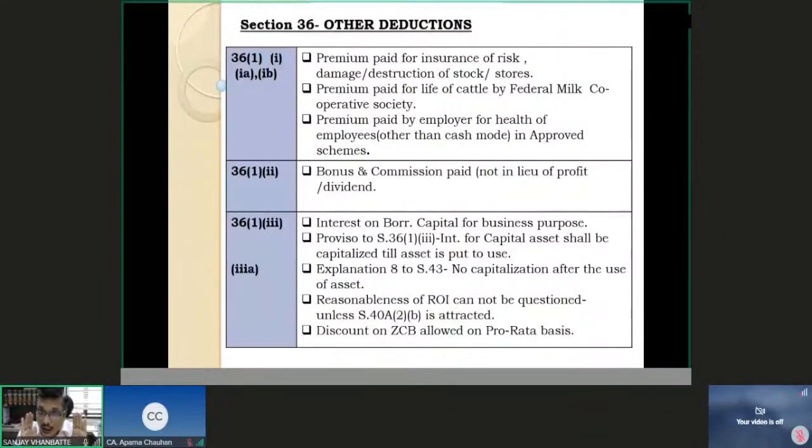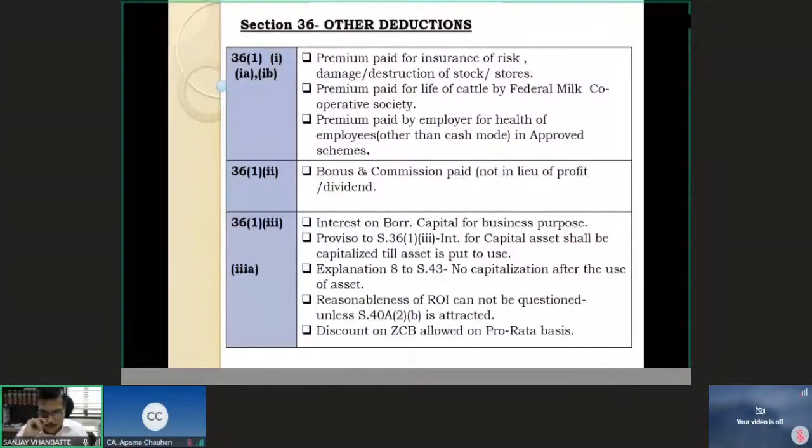This actually forms part of the cost of the asset and should be added to the cost of the asset, and we should be claiming depreciation on this part of the asset from the date the asset is put to use. And the same concept, the same logic is incorporated in this proviso under section 36(1)(3).